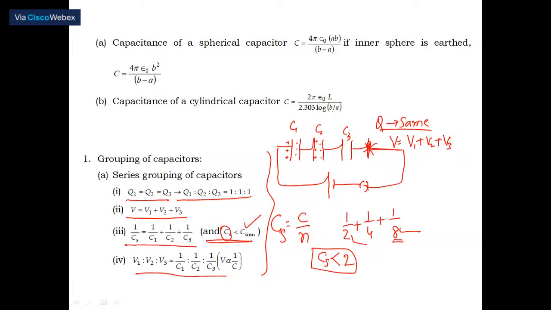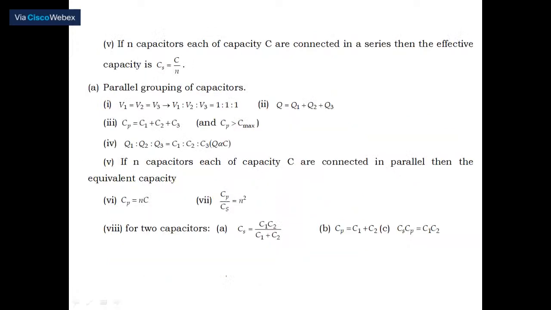Okay, potential proportional to 1 by the capacity of that one. So that's why easily you can have some problems. They are going to ask minimum one problem based on this in almost every CET. So therefore, please remember this. Okay, so let's move on.